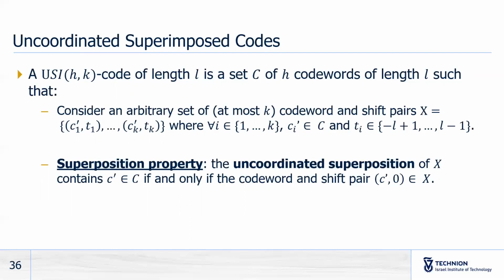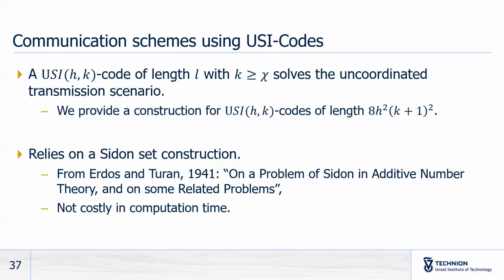If we take an arbitrary set of at most k codeword and shift pairs, then the uncoordinated superposition of that set contains some codeword C prime if and only if the codeword and shift pair C prime, 0 is in the set. One can see quite easily that if we take such an uncoordinated superimposed code with parameter k, which is bigger than the conflict of the scenario, then the code solves the uncoordinated transmission scenario.